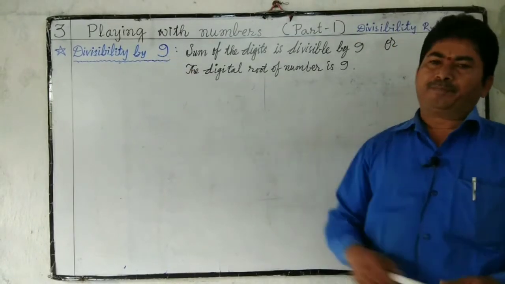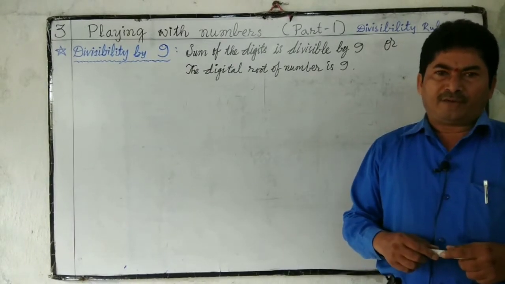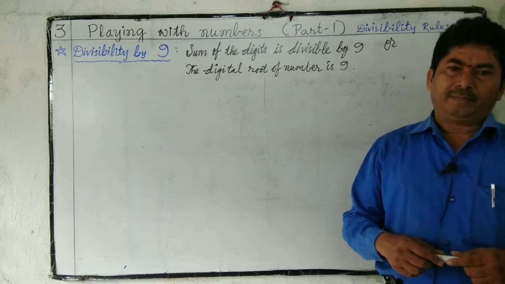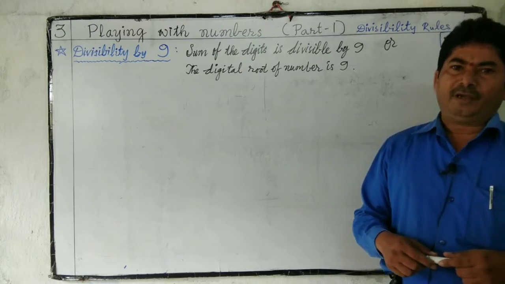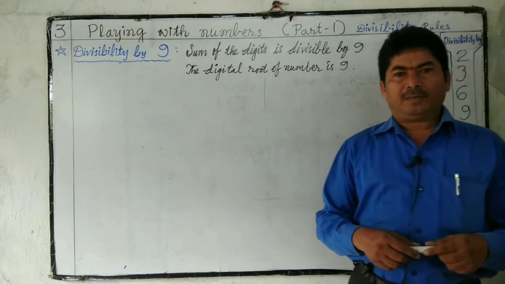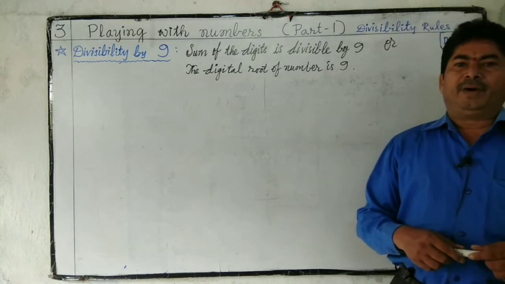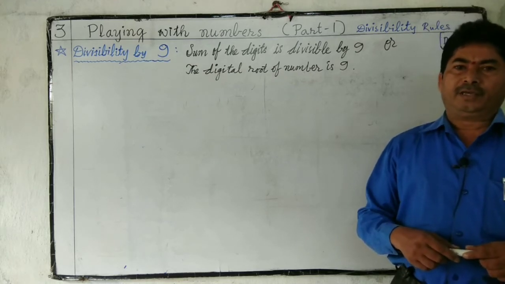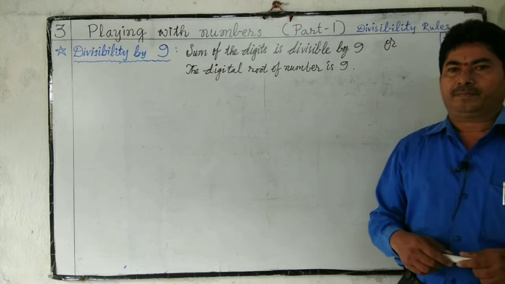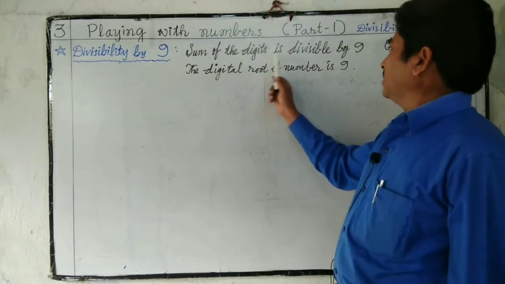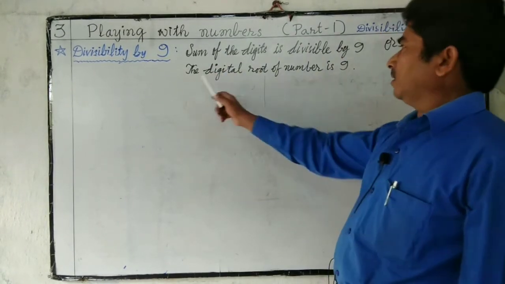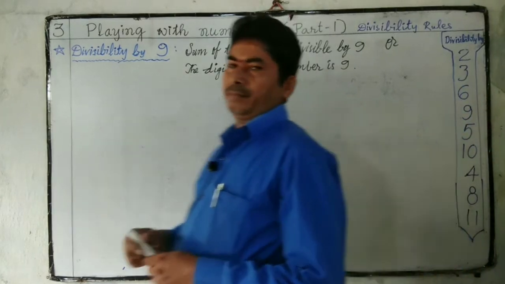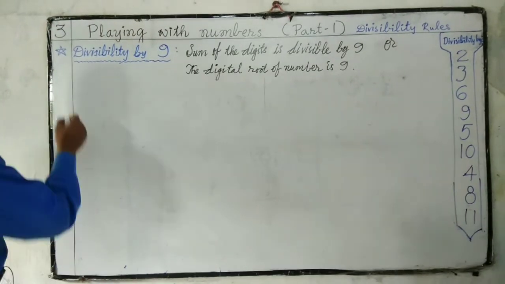Divisibility by 9. If the sum of all the digits of a number is divisible by 9, then the number is exactly divisible by 9. Or if the digital root of a number is 9, then the number is exactly divisible by 9. In short, the sum of the digits is divisible by 9, or the digital root of the number is 9. Let us see one example.